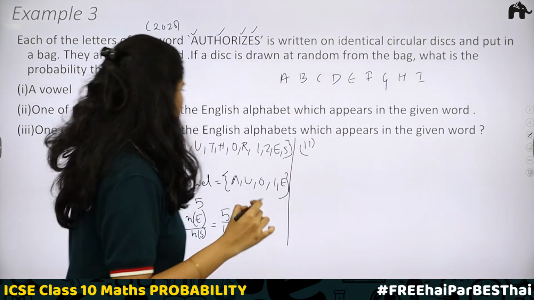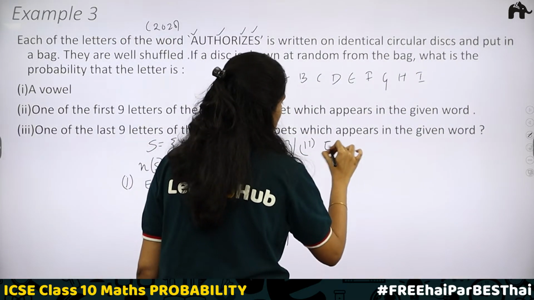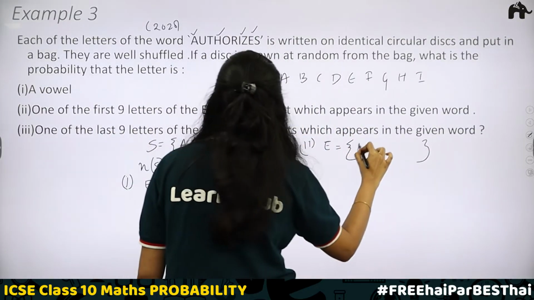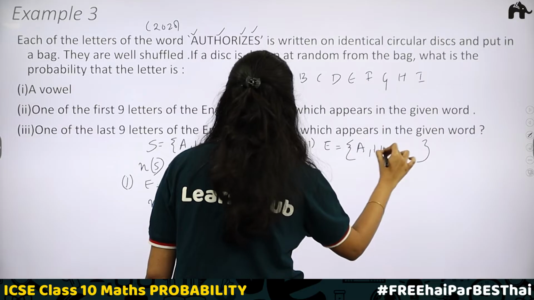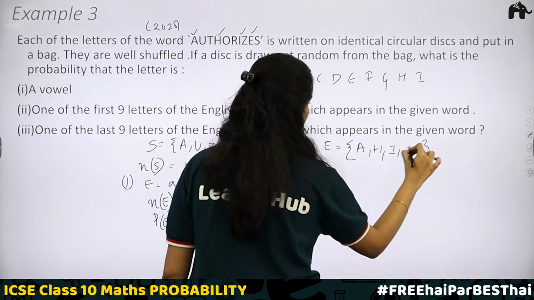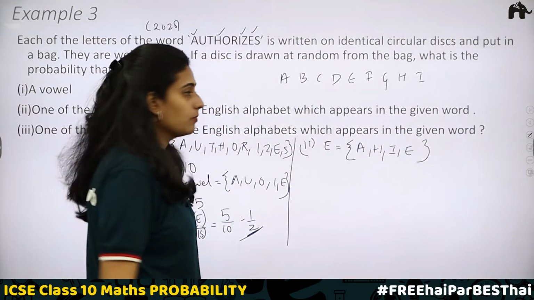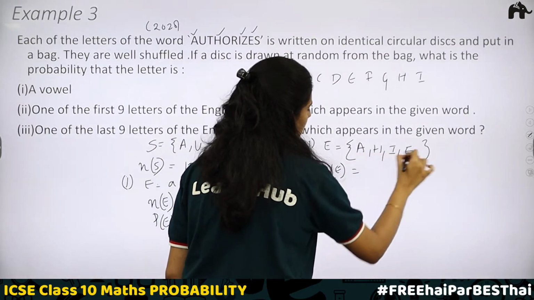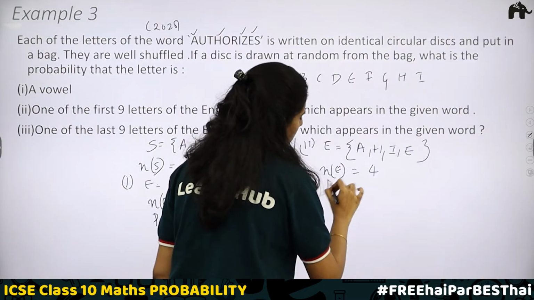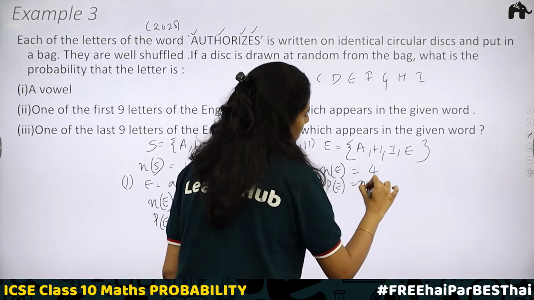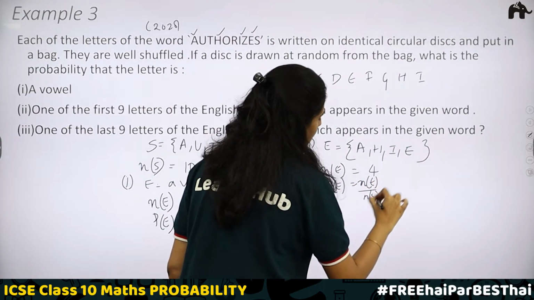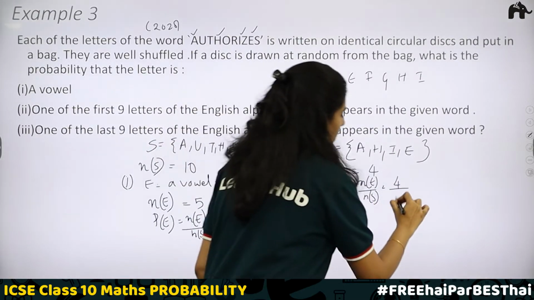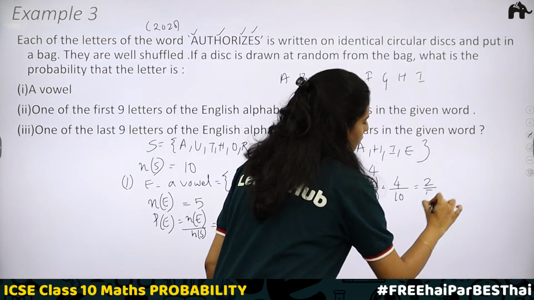Therefore, here the event is equal to {A, H, I, E}. Number of outcomes favorable to the event is equal to 1, 2, 3, 4. Therefore, the probability of the event is equal to N of E by N of S, and that is 4 divided by total number of outcomes 10, which is equal to 2 by 5.